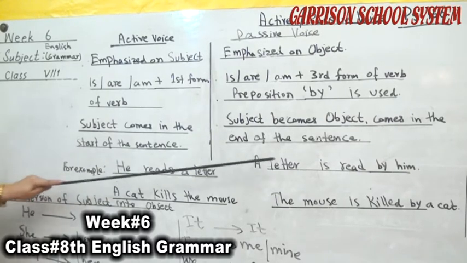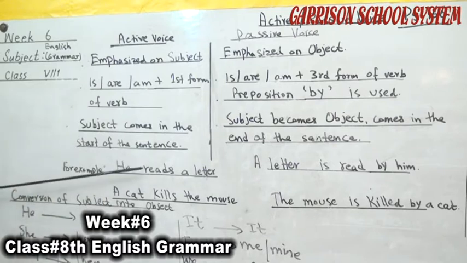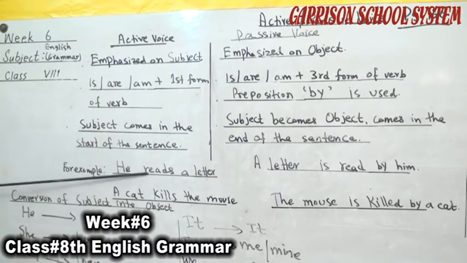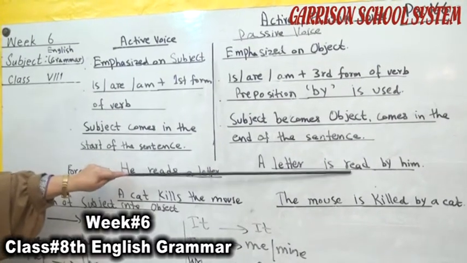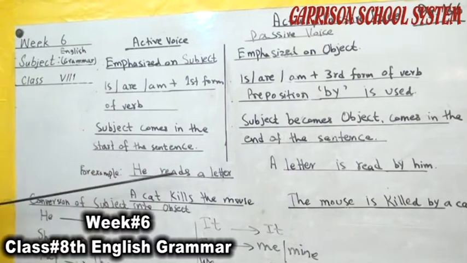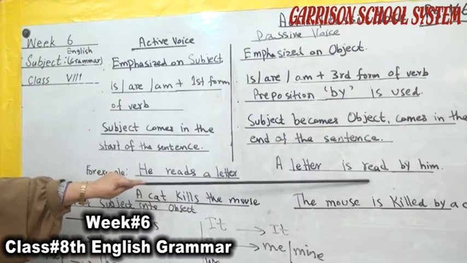A letter is. Then the main verb is reads, which is the first form of the verb, but here the third form of the verb is used. Reads becomes read.